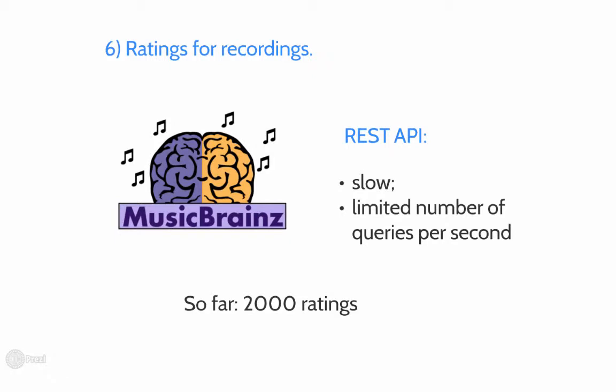As you know, initially we didn't have any source for the ratings for our songs, but we decided that this is very important information which will make our data warehouse more versatile. MusicBrainz provides a REST API which can be queried to get the rating for a particular recording. We wrote a script to get the ratings for all our recordings, but unfortunately the API allows a limited amount of queries per second, and so far we retrieved ratings for a very limited number of recordings.